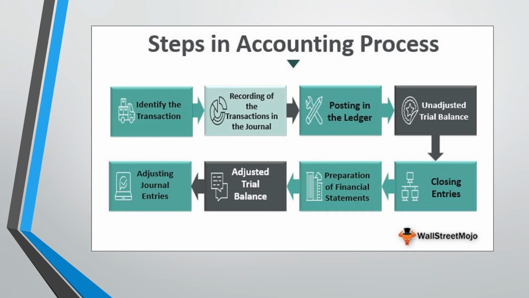After that, make an adjusted trial balance. If there is any error, we can make adjusting journal entries. So these are the steps in the accounting process, as in the accounting cycle.